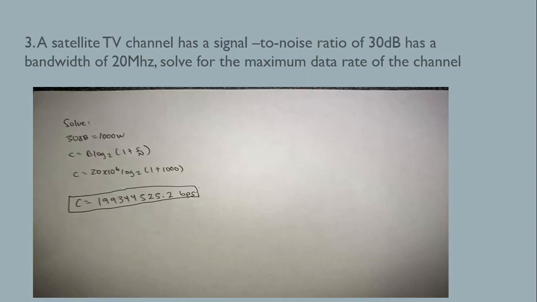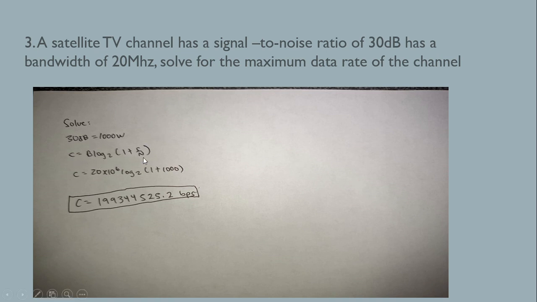So the third sample problem: a satellite TV channel has a signal to noise ratio of 30 decibels. We need to convert it again to watts. It has a bandwidth of 20 megahertz. Solve for the maximum data rate of the channel. The 30 decibels, we convert it, is equal to 1000 watts.